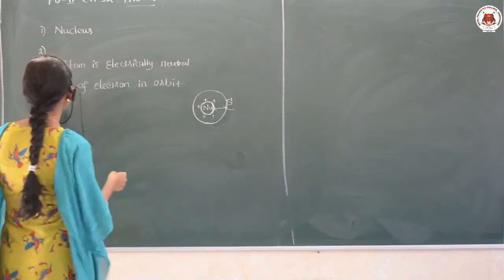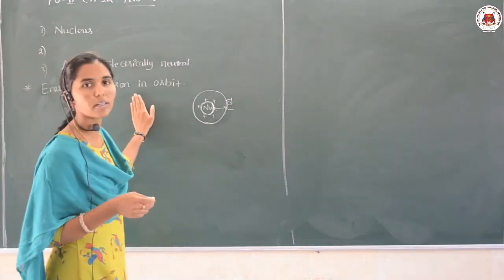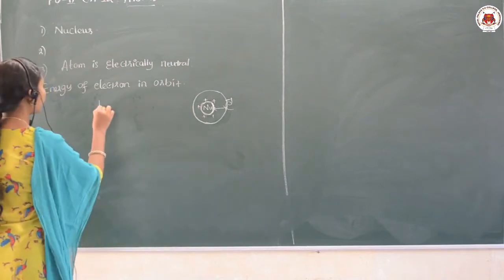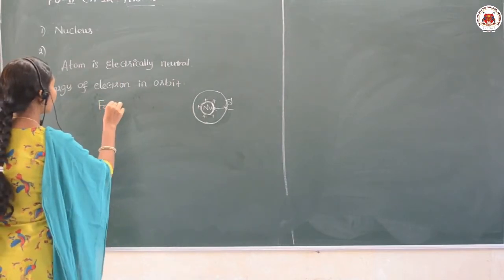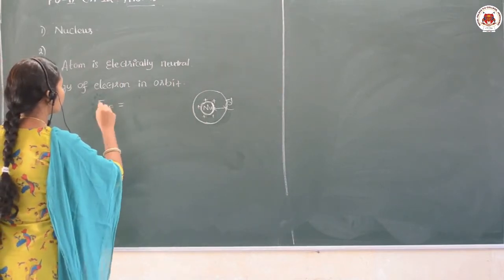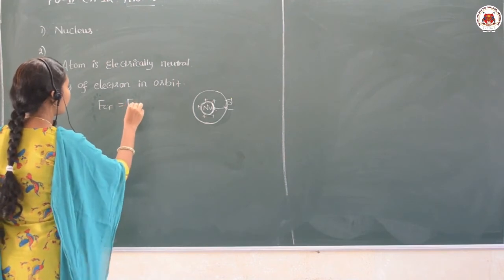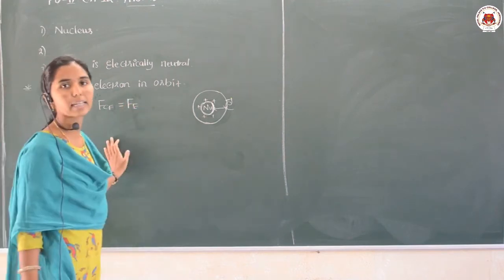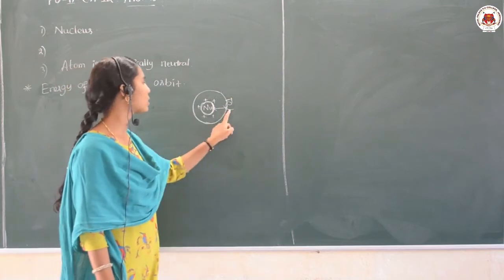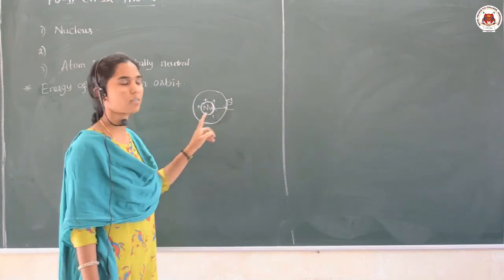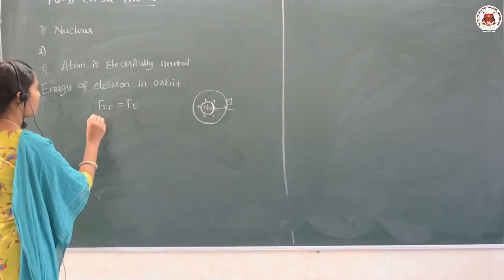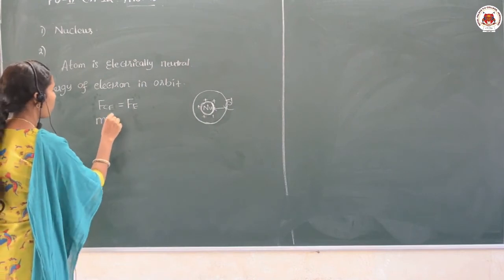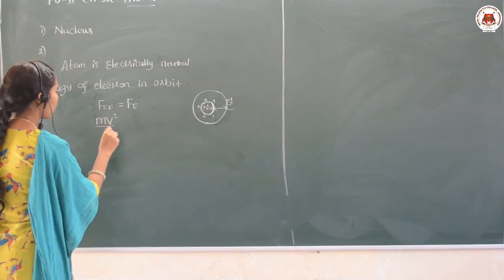Therefore, in order to get the energy of an electron in the orbit, we consider that the centripetal force is equal to the electrostatic force of attraction between the electron and the nucleus, right. The centripetal force is mv square upon r.